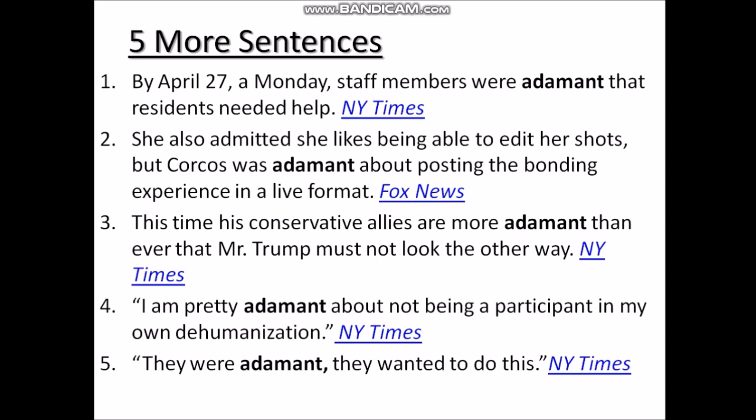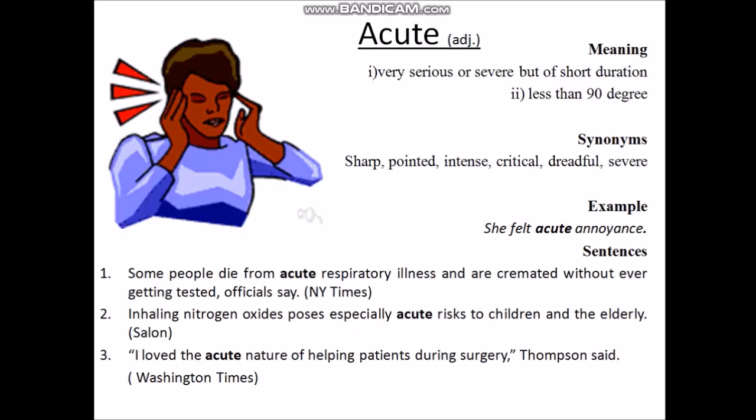So now move on to the third word, that is acute, and this word is an adjective, but this word has two meanings. First meaning is very serious or severe, means intense because of the short duration, because of the short time it is serious. And the second is less than 90 degrees, that we studied from our school level, that an acute angle is less than 90 degrees. So the synonyms are sharp, pointed, intense, critical, dreadful, and severe.